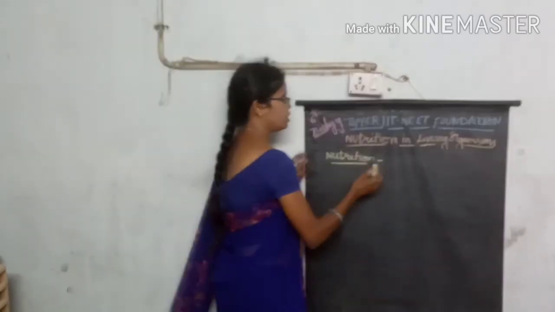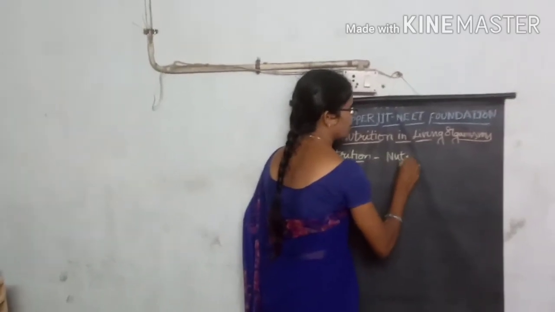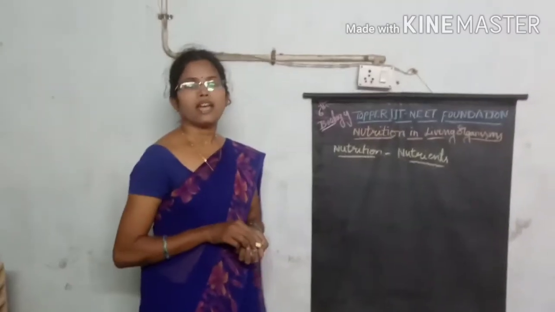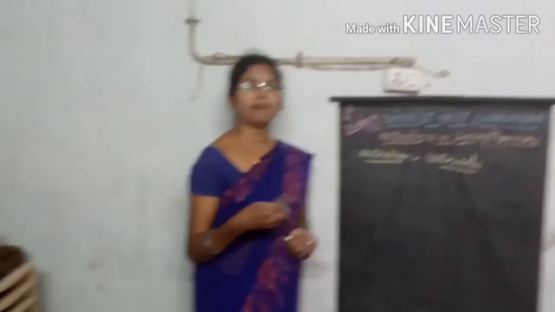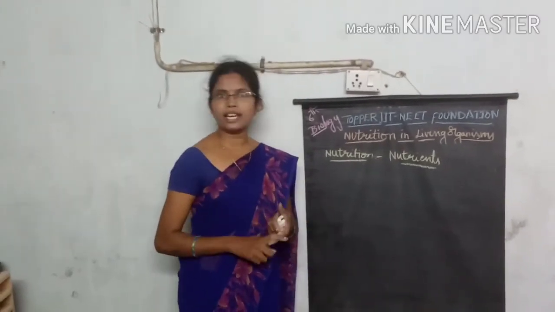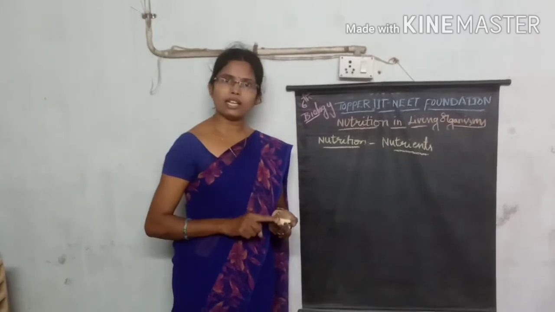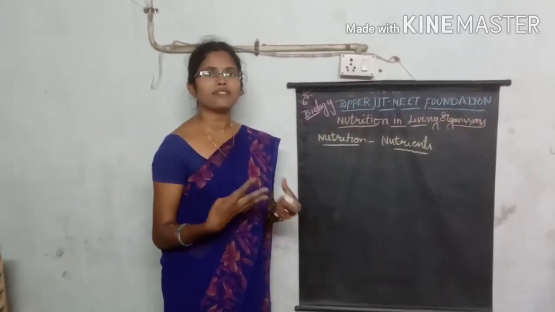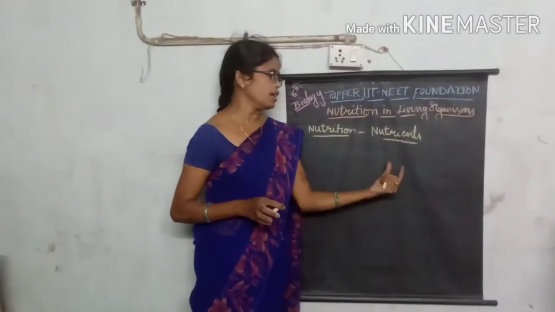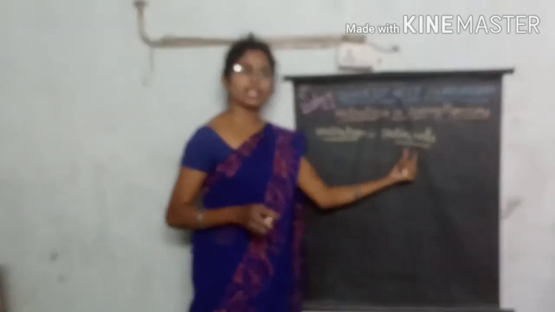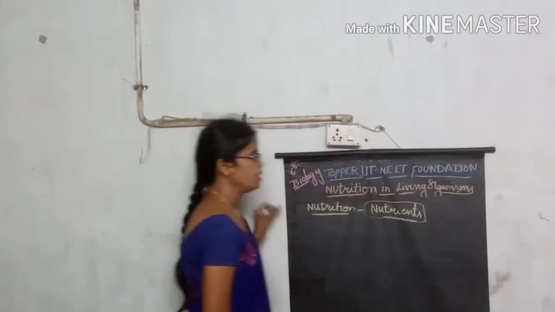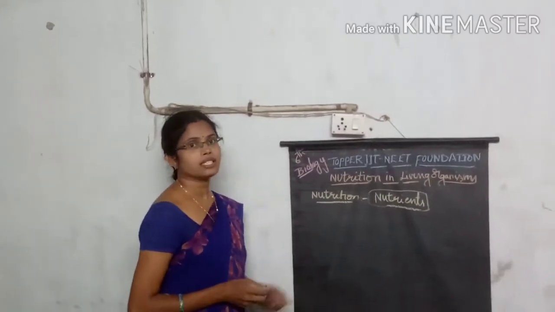And in that, another terminology will be there. What is that? Nutrients. Nutrients means the materials which are taken by the living organisms. The living organisms take carbohydrates, fats, minerals, salts, proteins, different varieties of food materials. Whatever food material is taken by the organism's body, those materials are called nutrients.